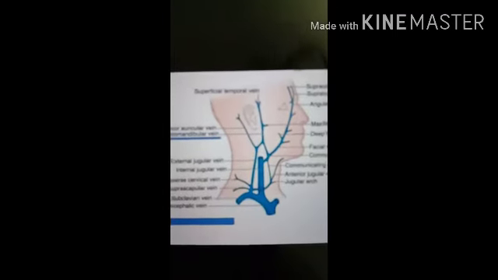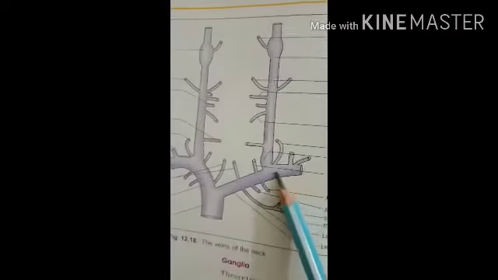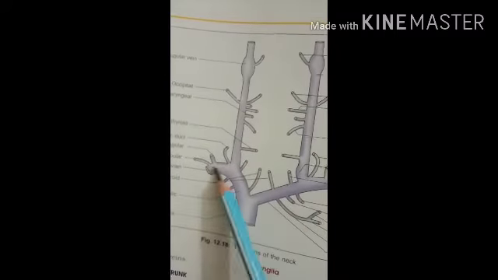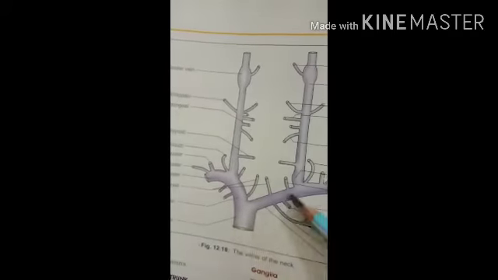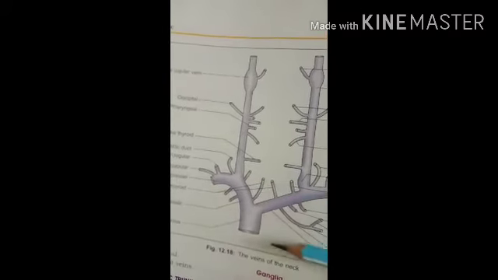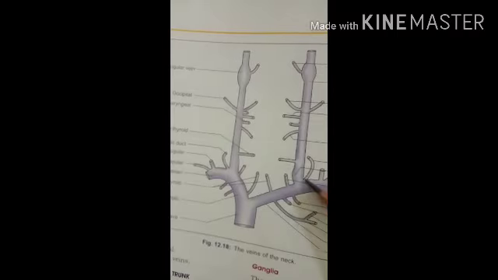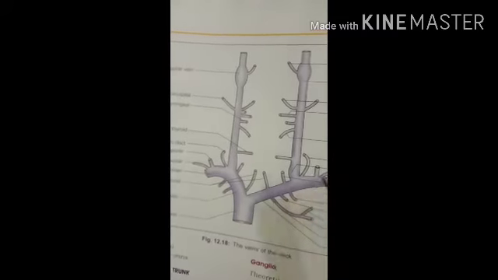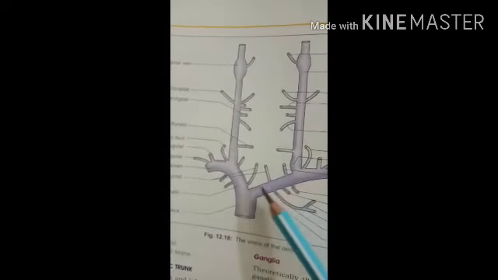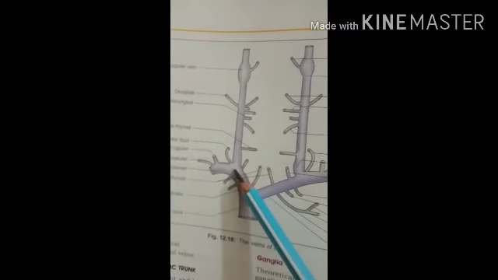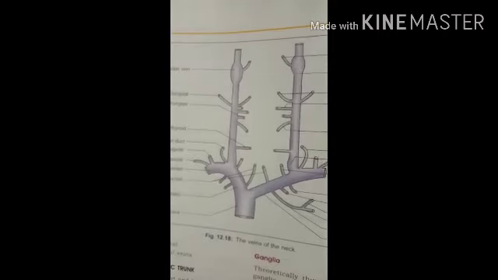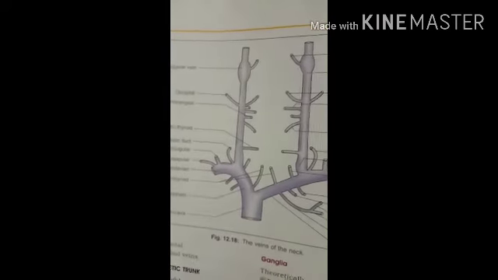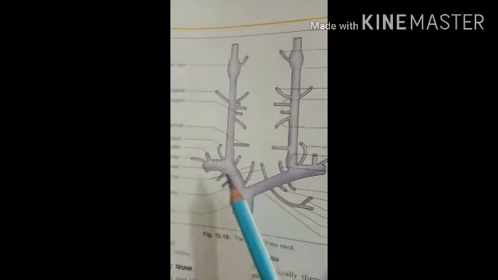subclavian vein. So here in this diagram you can see this is the right subclavian vein, and the internal jugular vein joins with it. When both veins join with the subclavian vein, the brachiocephalic vein is formed. So this is the right brachiocephalic vein and this is the left brachiocephalic vein.